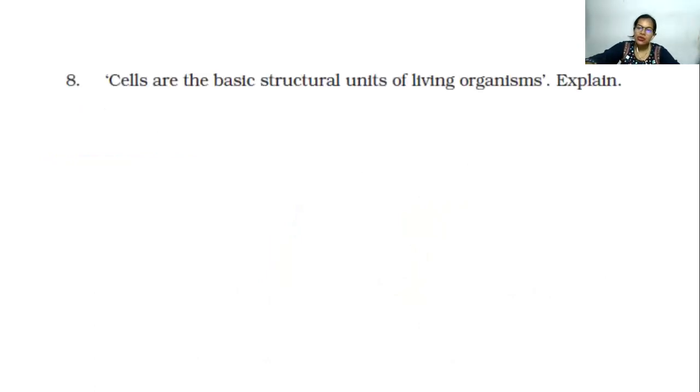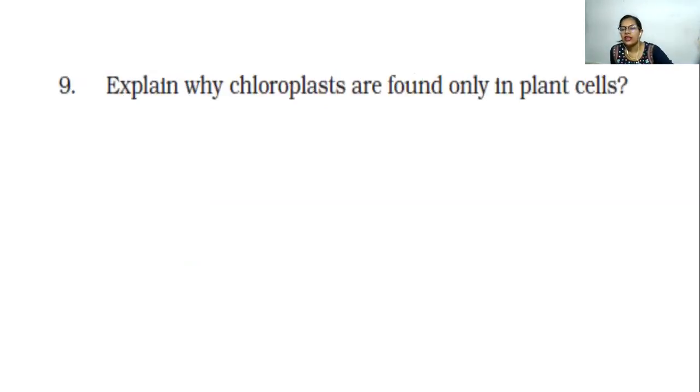Cells are the basic structural units of living organisms, explained. From the cells you get tissues, from tissues you get organs, and then organ systems. So finally, an entire individual is performing. This basic function of the body actually happens at the cellular level. One cell functions, then the entire cluster of tissue functions, hence the organs. And that's how an individual is able to perform its functions in day-to-day life.